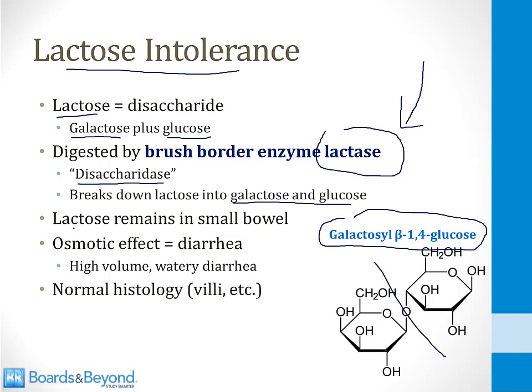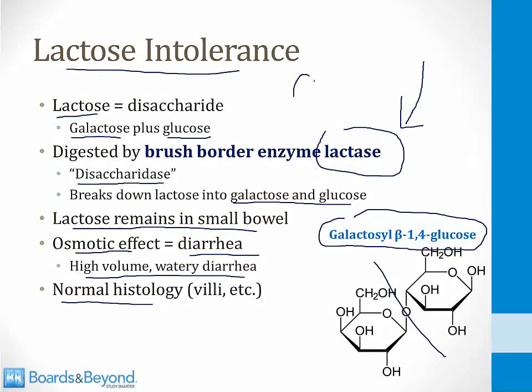As a result, the lactose molecules remain in the small bowel, where they exert an osmotic effect and draw water into the lumen of the GI tract. This creates a watery diarrhea. As we discussed earlier in this module, it will be a high-volume watery diarrhea. Importantly, the small intestine histology will be normal. The villi are normal. There are no problems there.